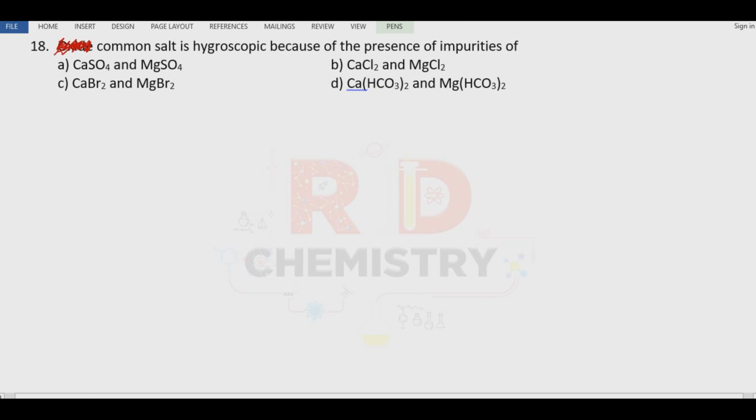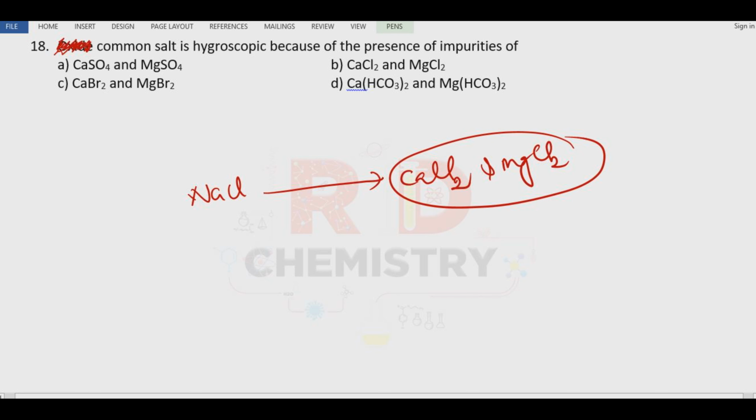Question number 18. Common salt is hygroscopic because of the presence of impurities. Common salt is sodium chloride. If it is not highly pure, what will happen? It can absorb moisture and become wet in nature because it can contain highly hygroscopic substances like calcium chloride and magnesium chloride. The main reason is these two salts, which can absorb moisture easily from the atmosphere. The answer is option B.